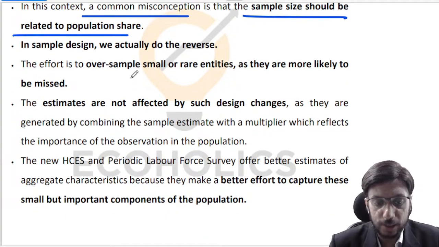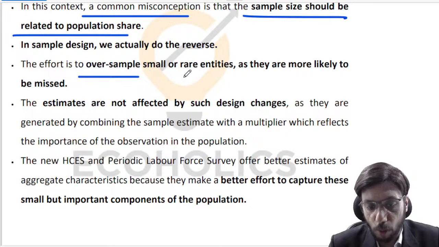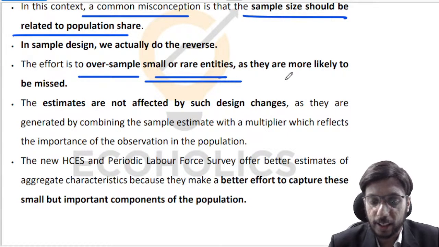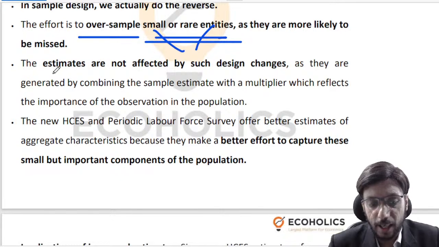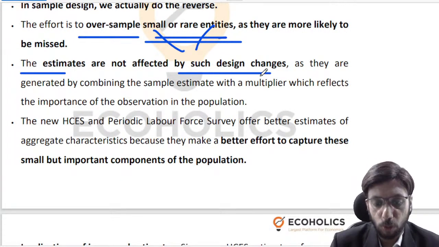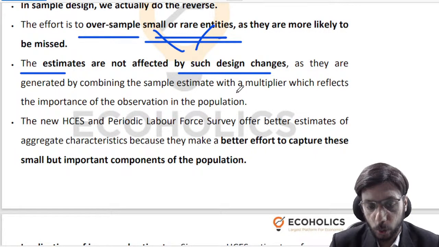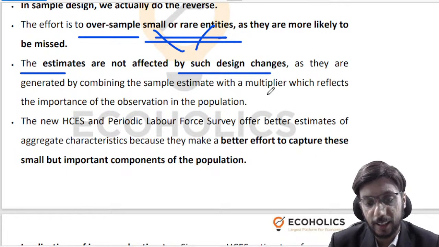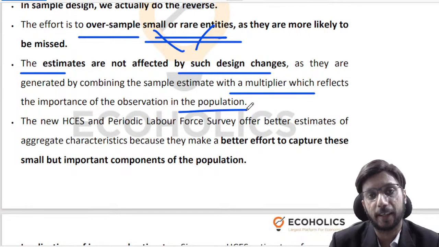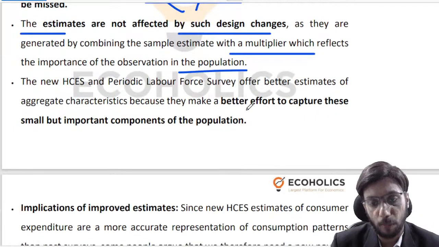What we rather do is that we try to oversample small or rare entities, so that we get a clear picture from these small or rare entities. Ultimately, estimates do not get affected by sample design, because when you do the estimation, you pick up the expenditure estimates, etc., and then you use the multiplier which reflects the actual population share, right?